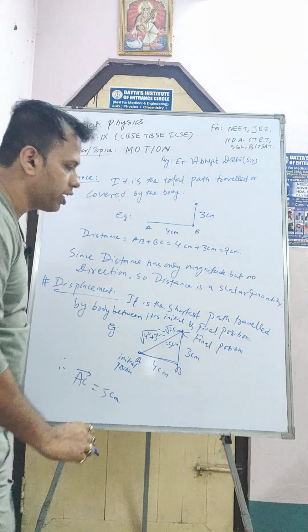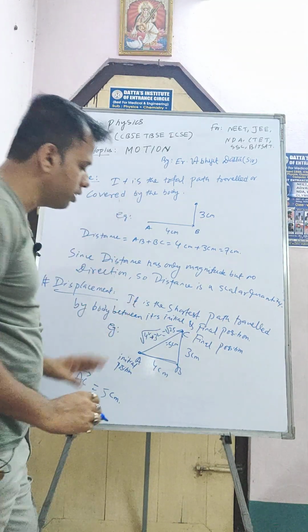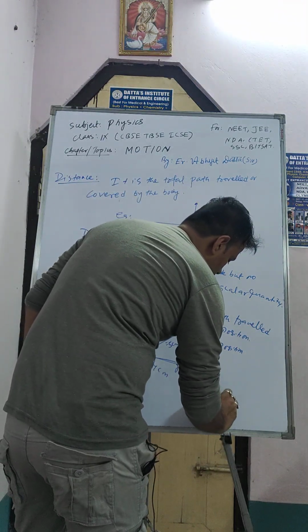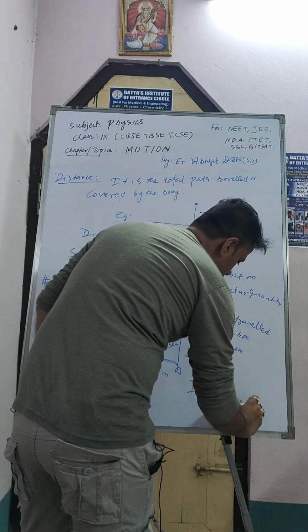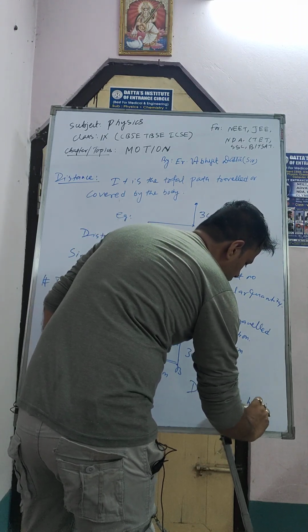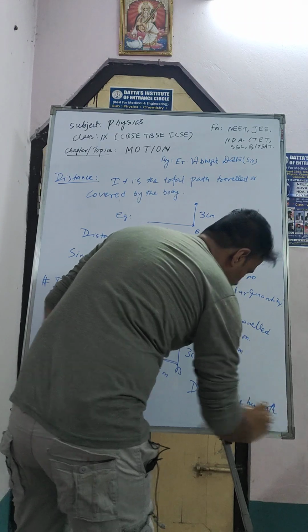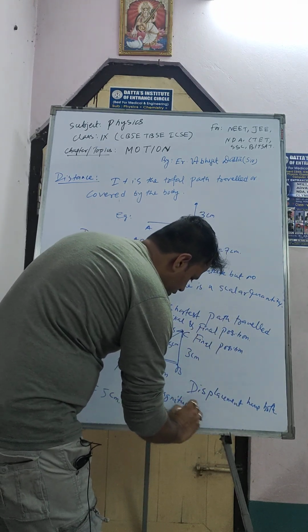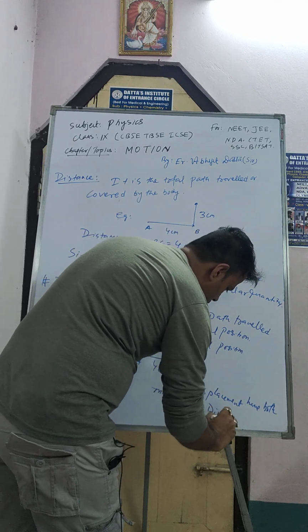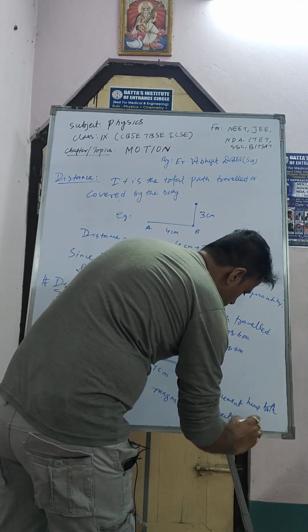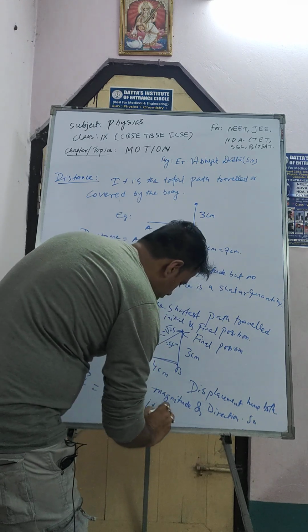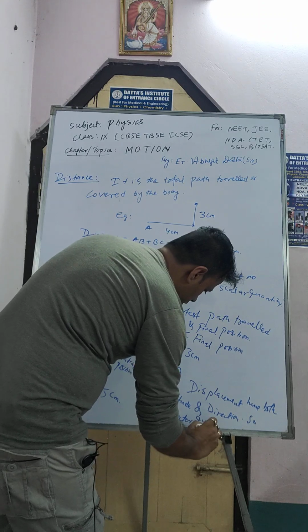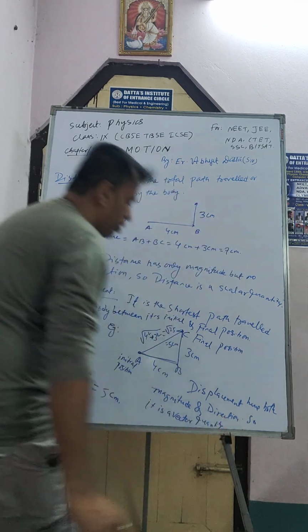So displacement has both magnitude and direction, so it is a vector quantity. Okay, got my point?